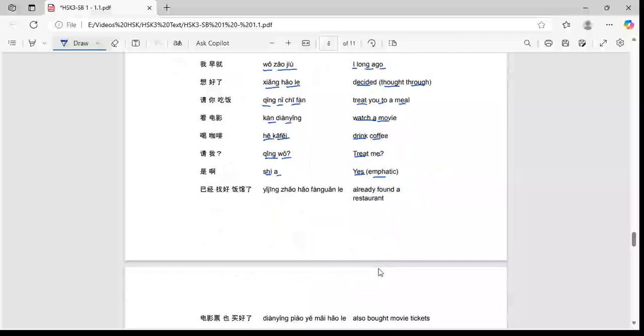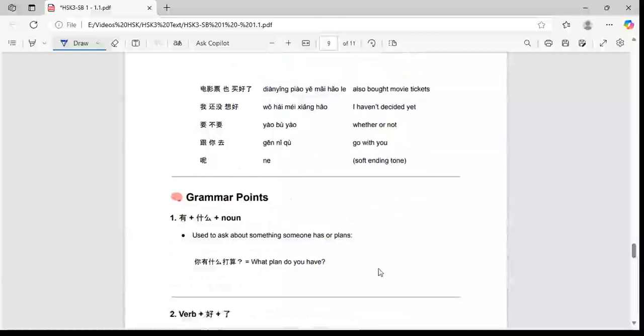And yǐjīng找好饭馆了, so already found a restaurant. yǐjīng找好 is found. And then diànyǐng piào也买好了, also bought movie tickets. 我还没想好, I haven't decided yet. 要不要, whether or not. 跟你去, go with you. 呢, soft ending tone.